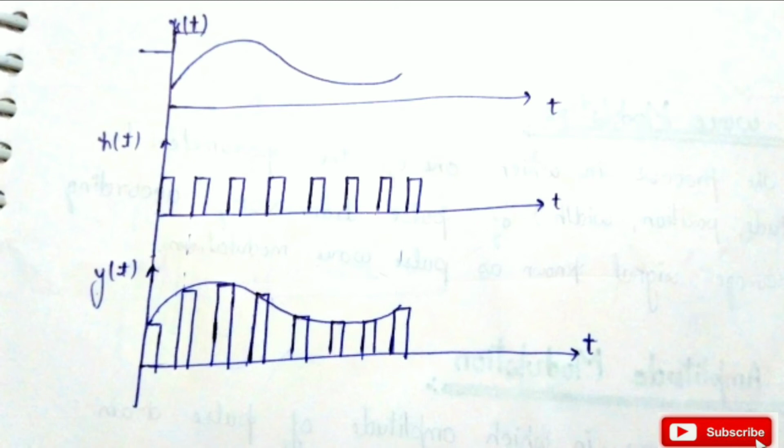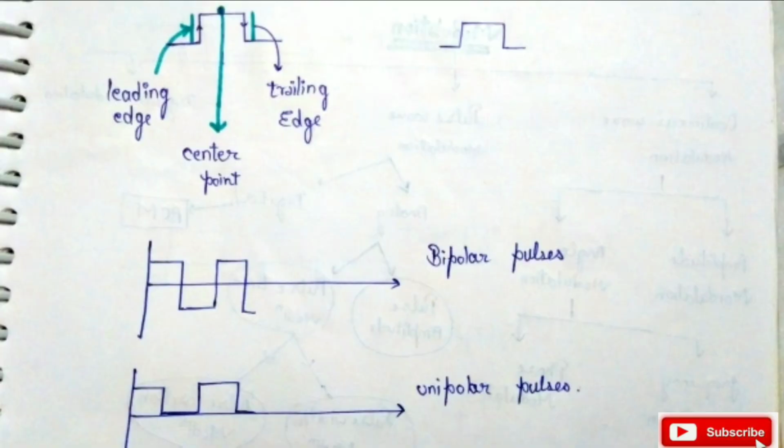If you see my video on natural sampling, we discussed the same diagram, and we already discussed that natural sampling is a form of pulse amplitude modulation. Now we will discuss some terms for better understanding of pulses. Let's suppose this is a pulse, and when we go from the 0 value to 1, this is called the leading edge of the pulse, and the center of this pulse is called the center point.